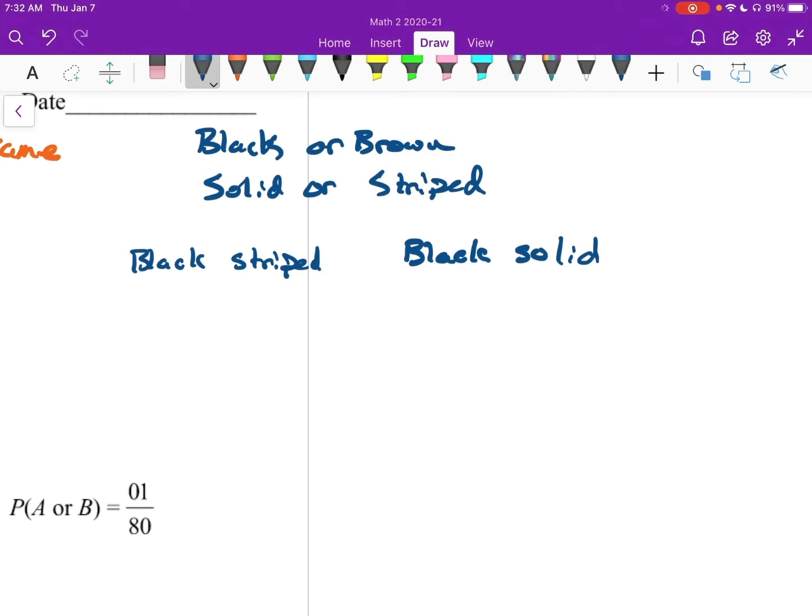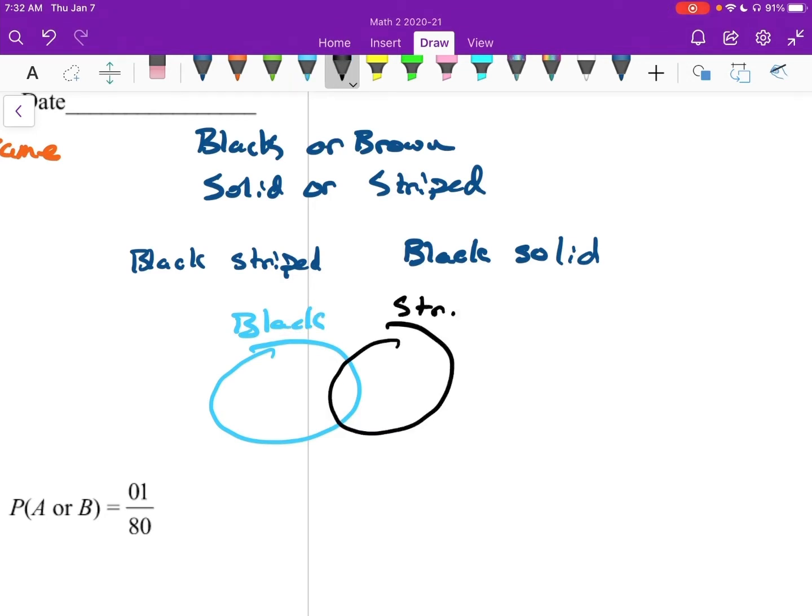I said you could talk about it like a Venn diagram. Here's all the cats that are black. Here's all the cats that are striped. Here are the cats that are black and striped.